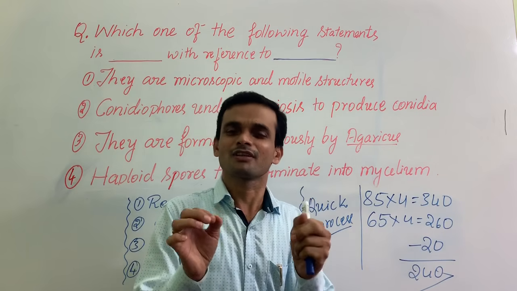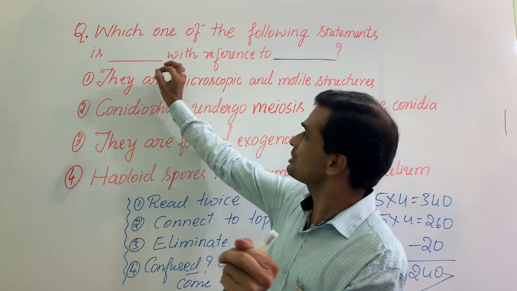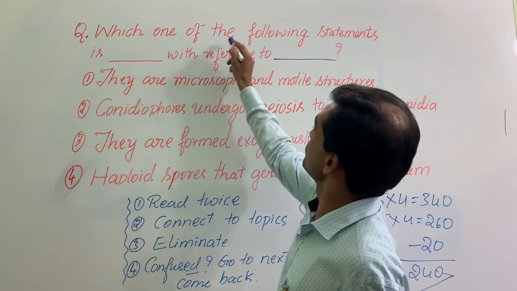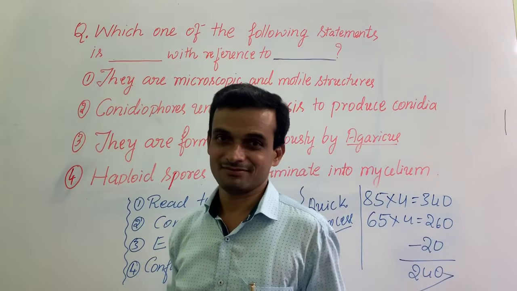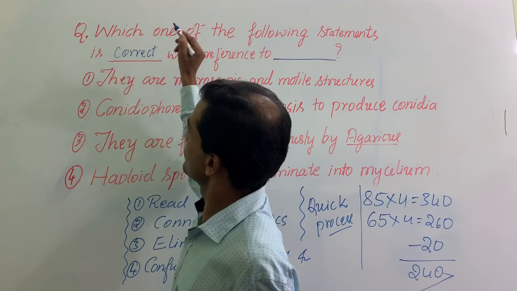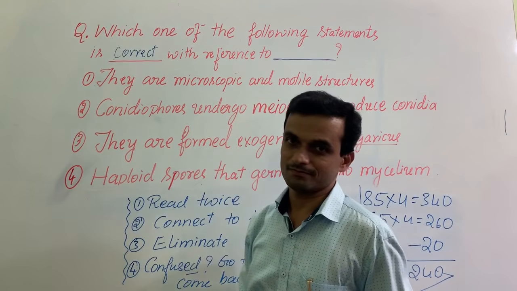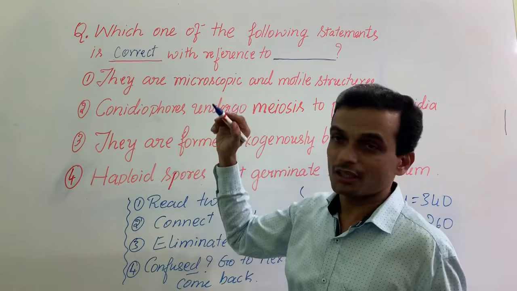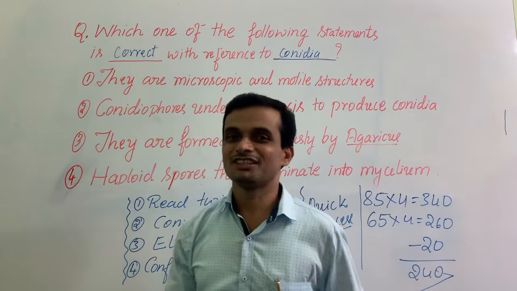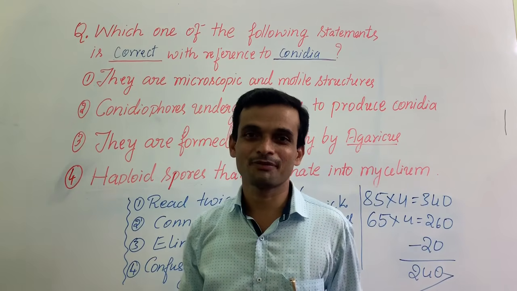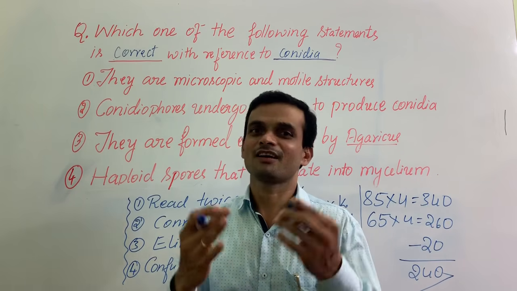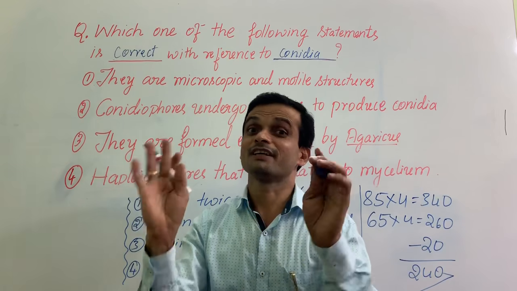We need practice for questions which are based on the statements. Let me take one sample question. Which one of the following statements is correct? They may ask correct statement or incorrect statement. Correct with reference to something, with reference to conidia. Where did you study this conidia? It comes in biological classification. It comes in the first lesson of the second year syllabus also. They are asexual spores produced by fungi.